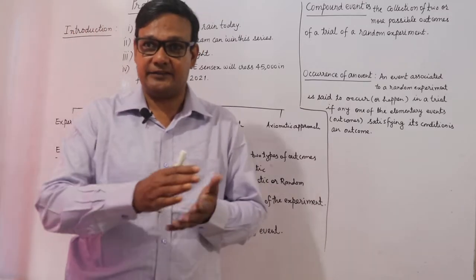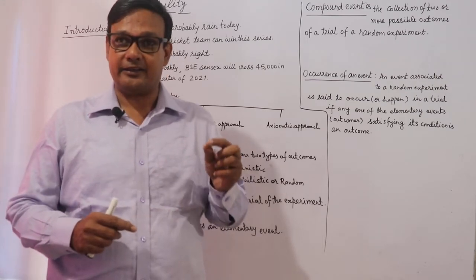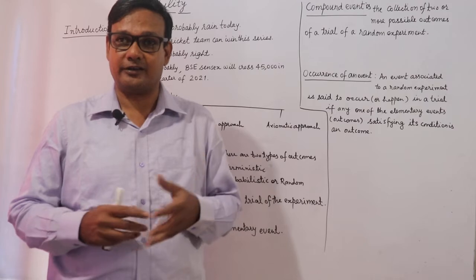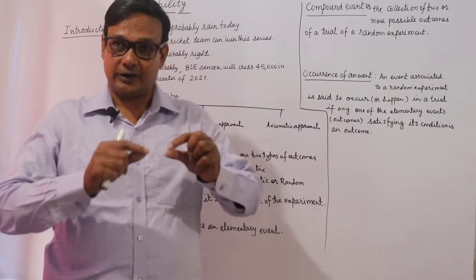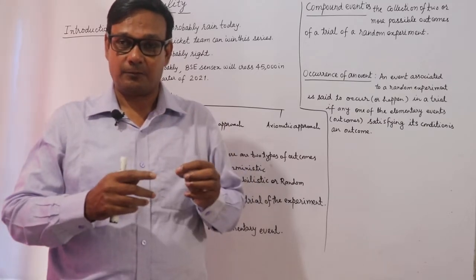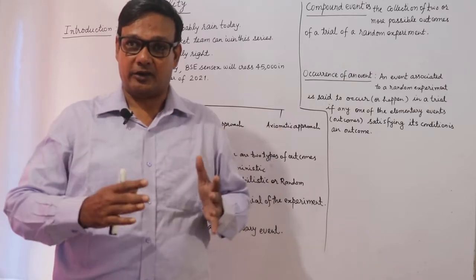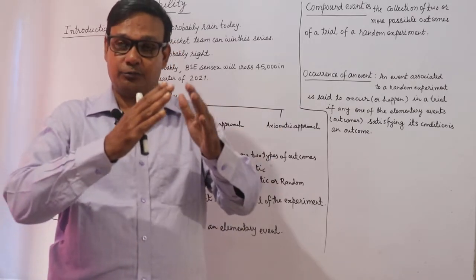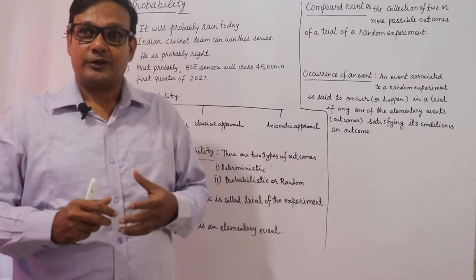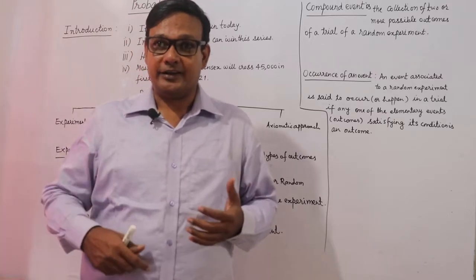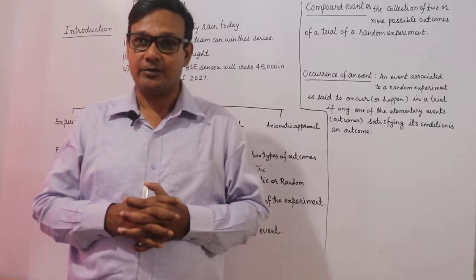If I throw a dice, then I can get either 1, 2, 3, 4, 5 or 6. So the outcome, whatever I am getting, depends on the sample space. What are the possible outcomes? So probability is the chances of some event to happen.